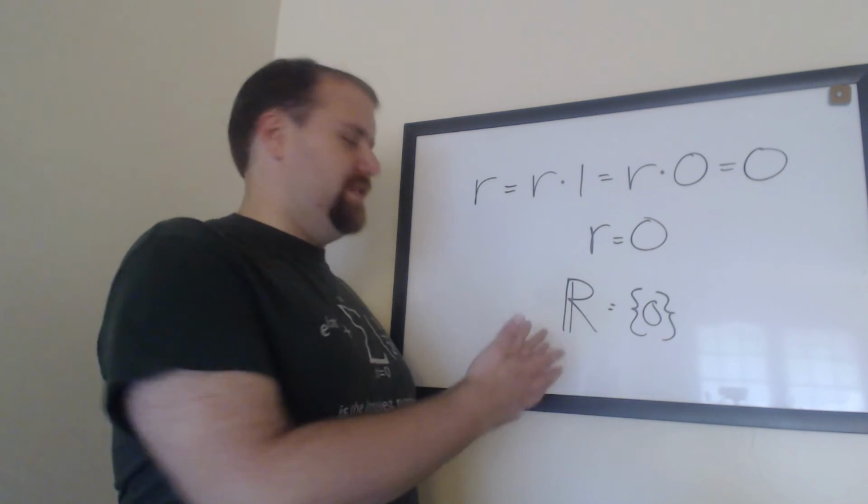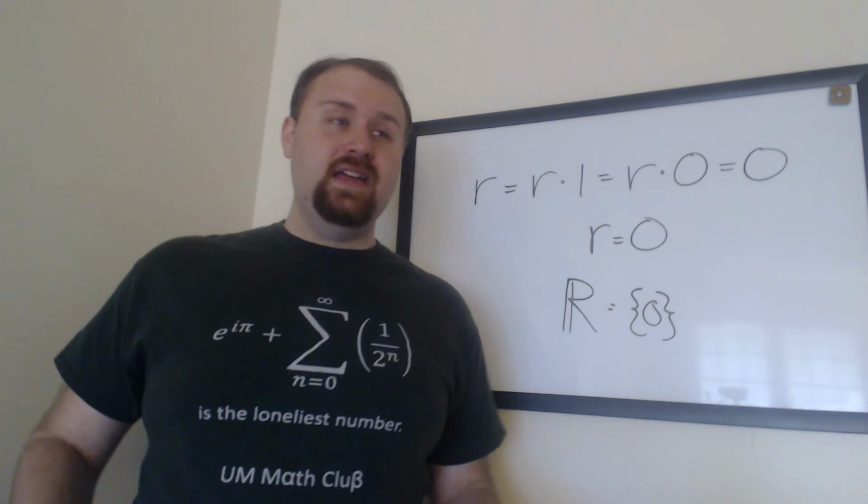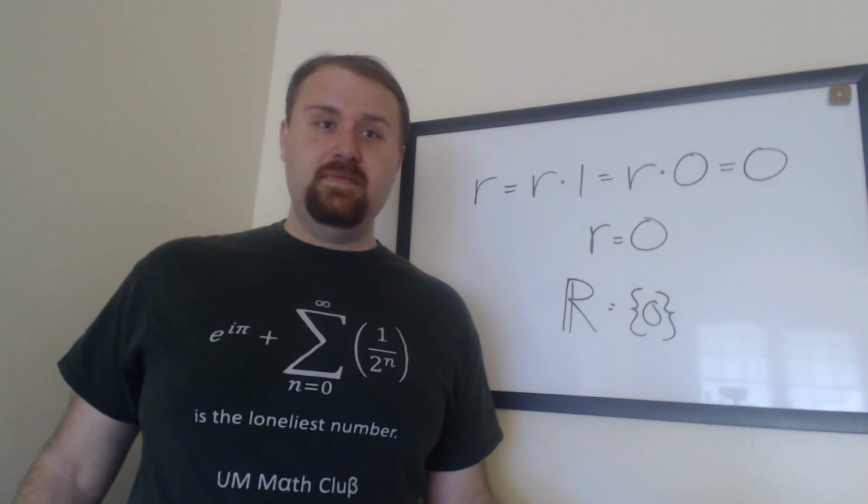So we don't want this to be the case, and so what that means is that we don't allow division by 0 in our traditional number system.